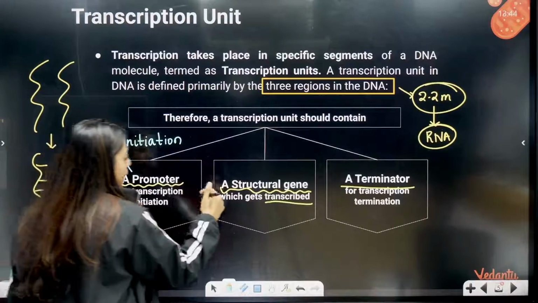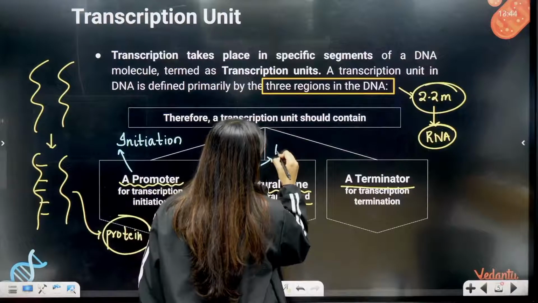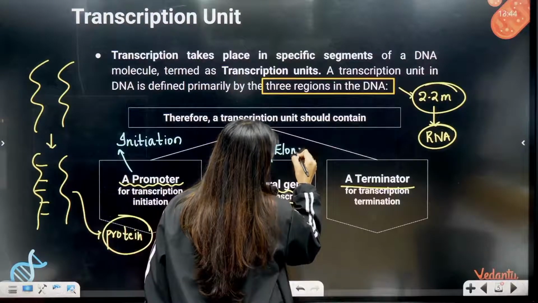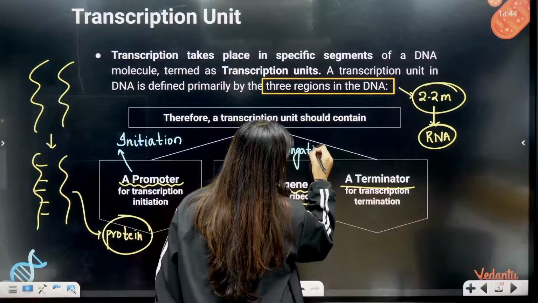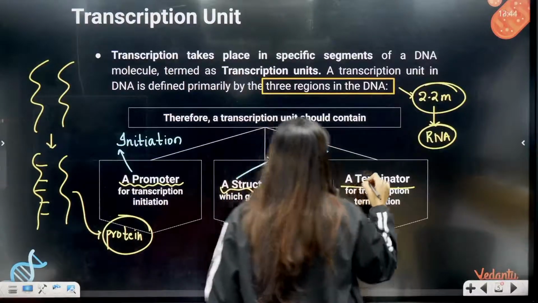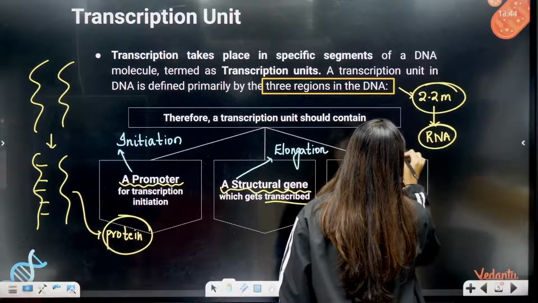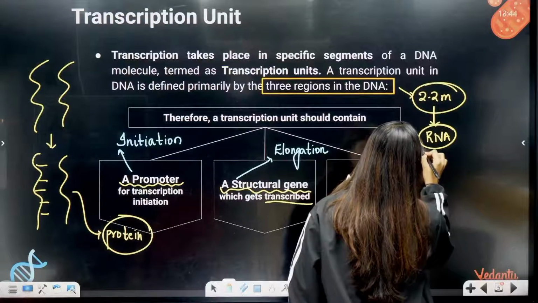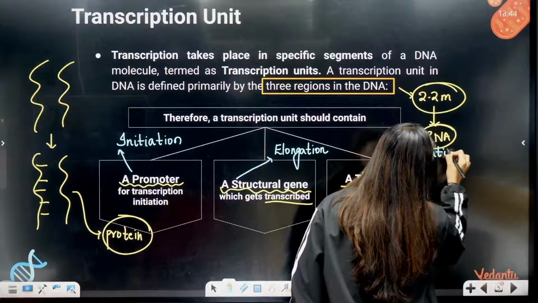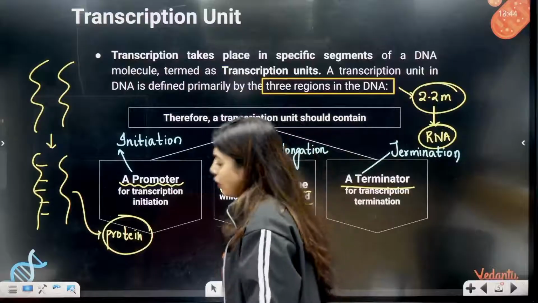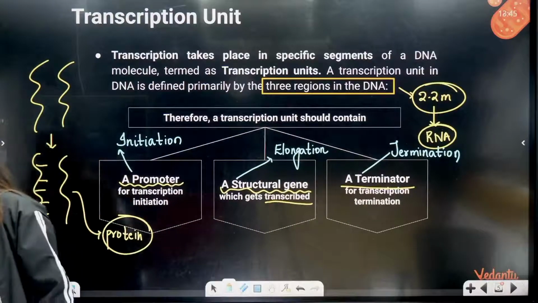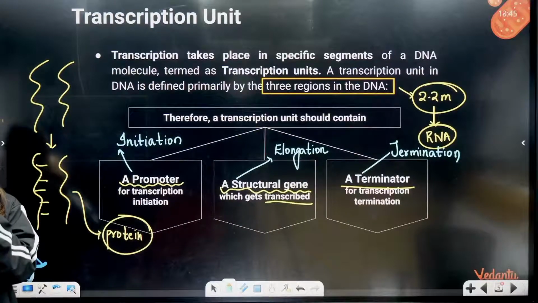And what is going to happen in the structural gene region will be called elongation. And what is going to happen in the terminator region is going to be called termination. So initiation, elongation and termination.